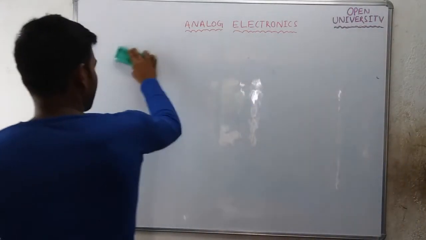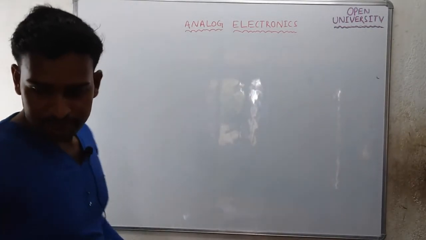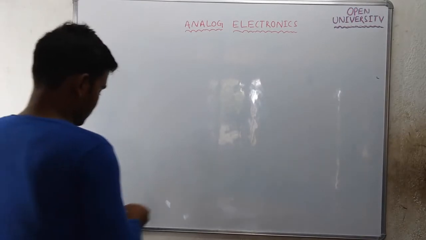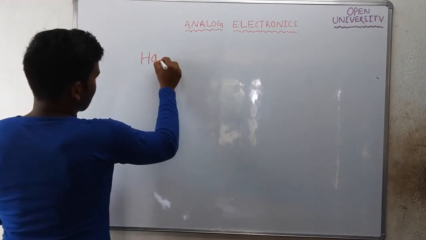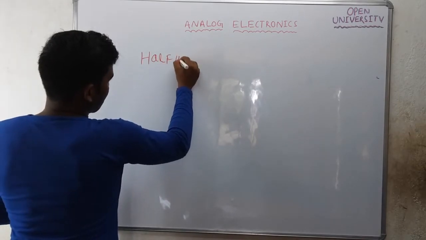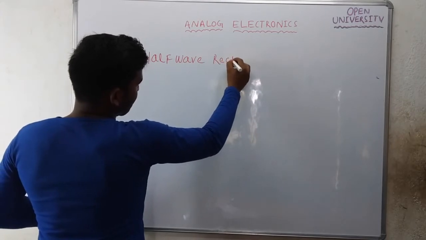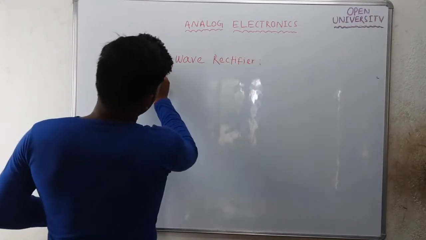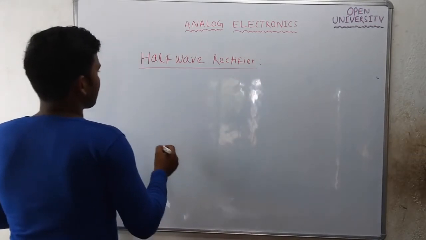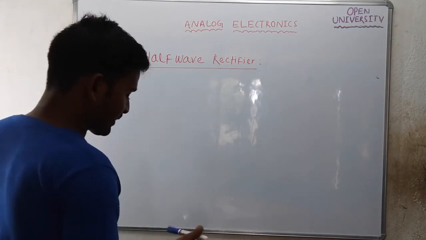Let's talk about the first low voltage rectifier, that is the half wave rectifier. Take the circuit for the half wave rectifier.